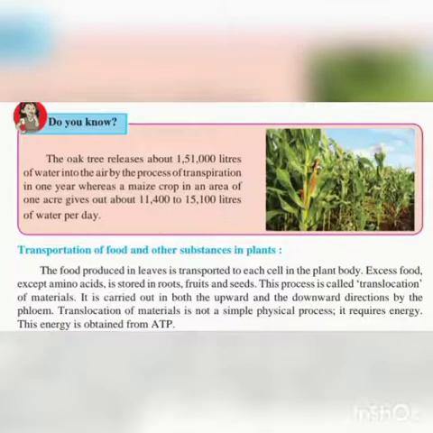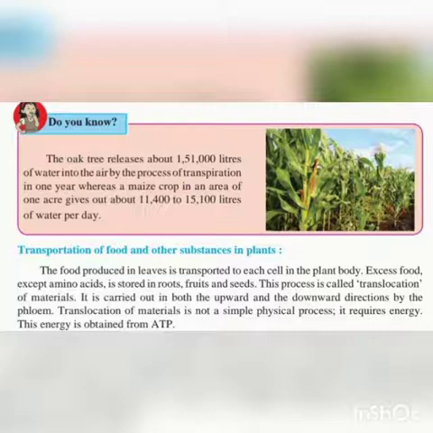Transportation of food and other substances in plants. The food produced in leaves is transported to each cell in the plant body. Excess food, except amino acids, is stored in roots, fruits, and seeds. This process is called translocation of materials.